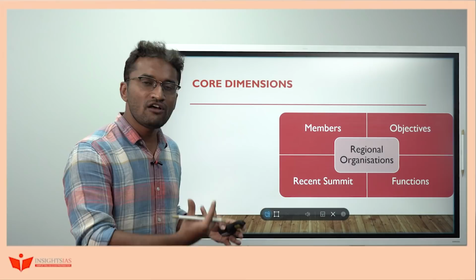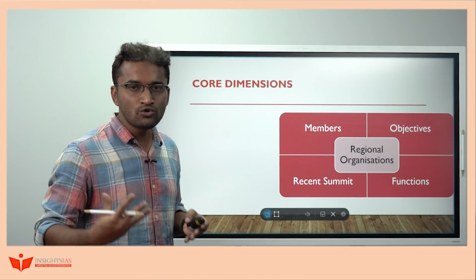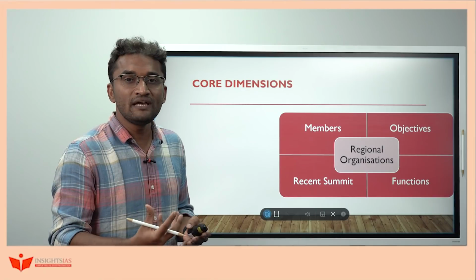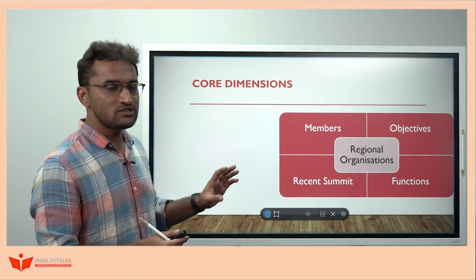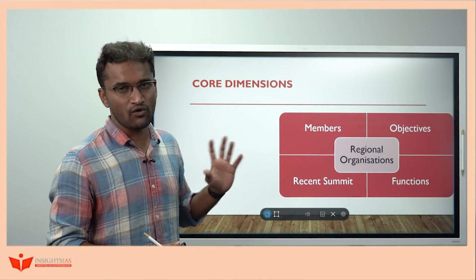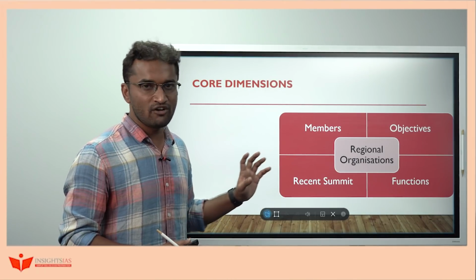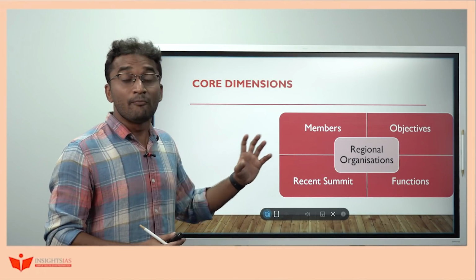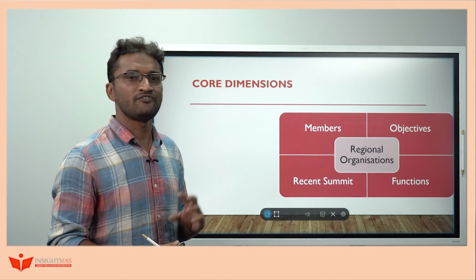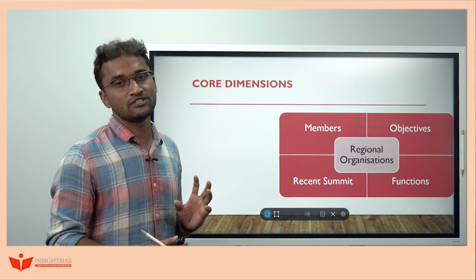So if I take regional organization as a theme, if you go through the previous year papers, you will get a couple of dimensions on which the UPSC asks questions. The first and foremost dimension is the members of any regional organization, whether it may be SAARC, SCO, etc. and whether India is a member of it or not, whether India is a founding member of it or not, what is the stake of India in that organization, for example AIIB. Such kind of questions will be asked.